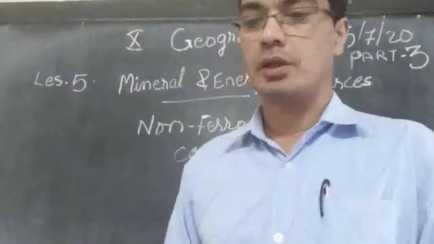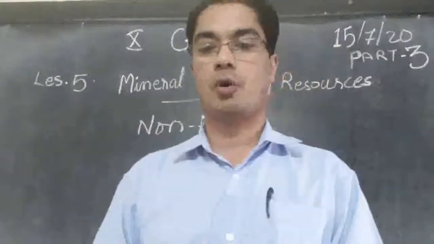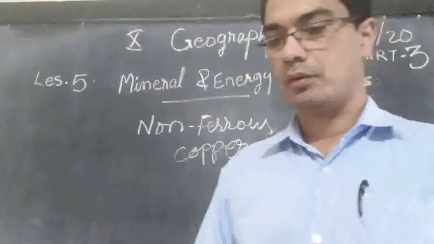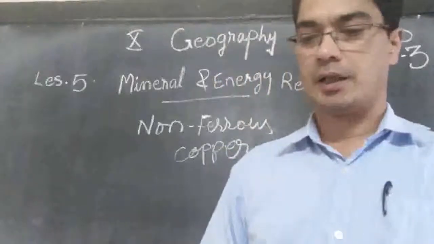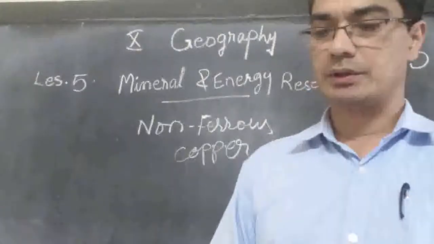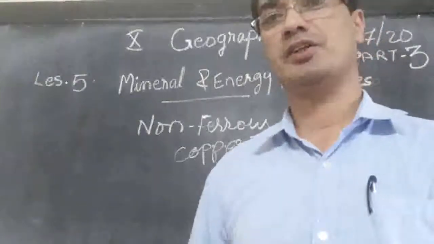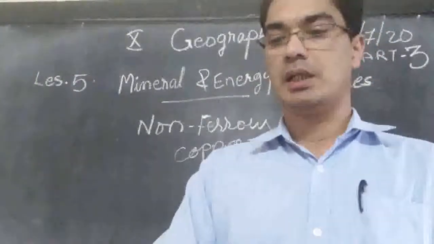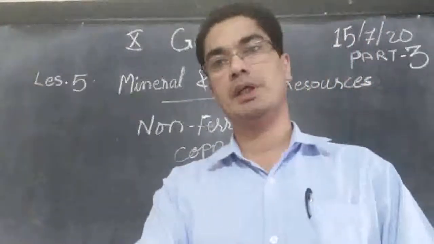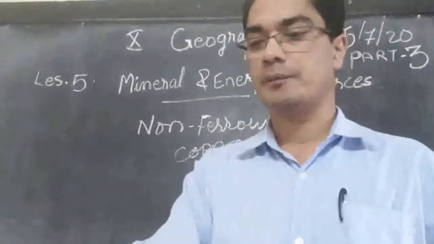India is critically deficient in reserve and production of copper, and being malleable, ductile and a good conductor, copper is mainly used in electrical cables, electronics and chemical industries. So what are the specialities of copper? It is critically deficient in the reserve and production of copper. First of all, India does not have enough copper deposit. We are running on deficit.